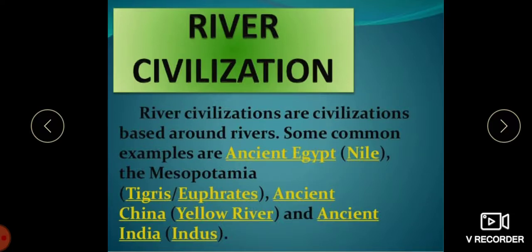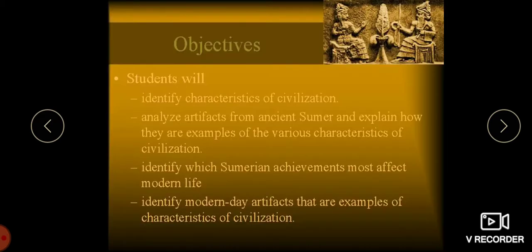Then we have ancient China, which existed where the Yellow River was, and ancient India, that is the Indus Valley civilization, on the banks of the river Sindhu. So all these civilizations took place where there was a river.